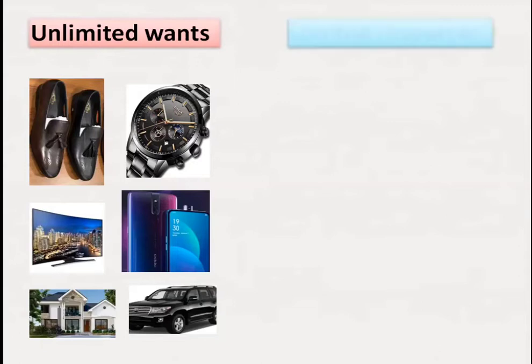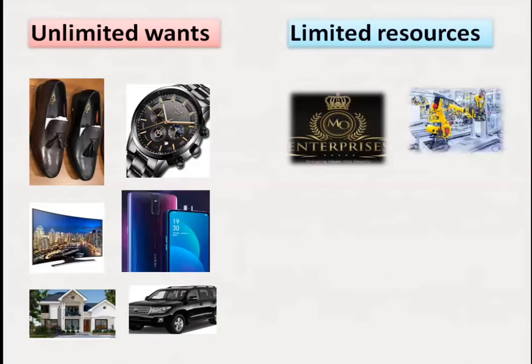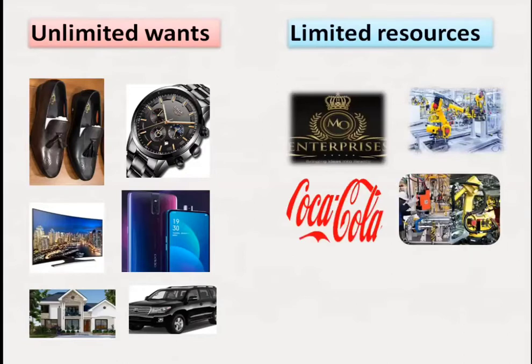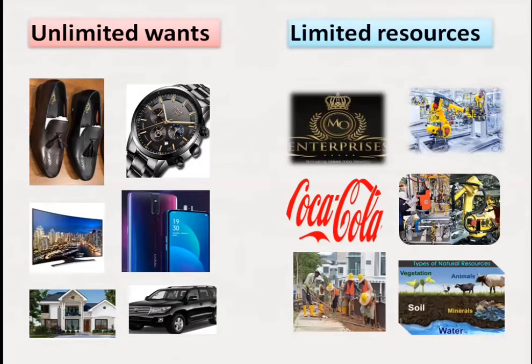But when we consider resources, which are limited, we have a limited number of enterprises, limited quantity of capital goods, limited labor, and limited quantity of land. Limited resources combined with unlimited wants give rise to scarcity, give rise to economic problem. Therefore, all resources available cannot produce enough to satisfy human wants.